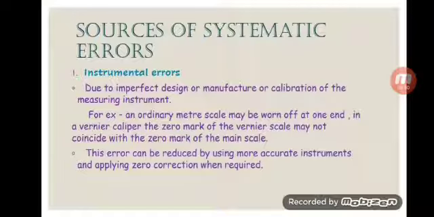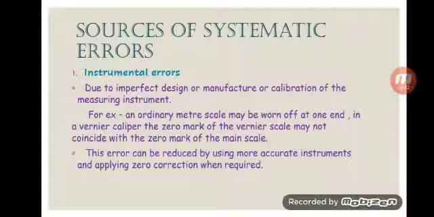Sources of systematic errors. What are the sources of systematic errors, or what are the causes of systematic error? First is the instrumental error. This is the error which is concerned with the instrument you are using for measuring that physical quantity. First, due to imperfect design, manufacture or calibration of the measuring instrument.